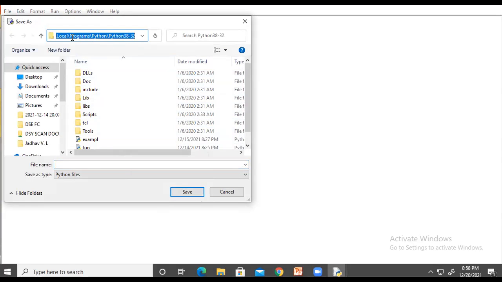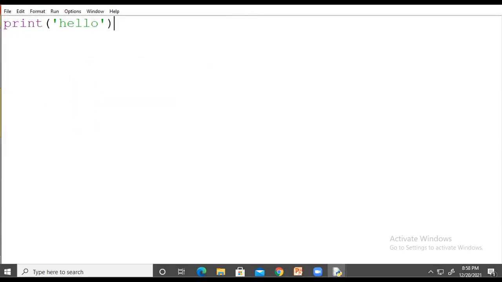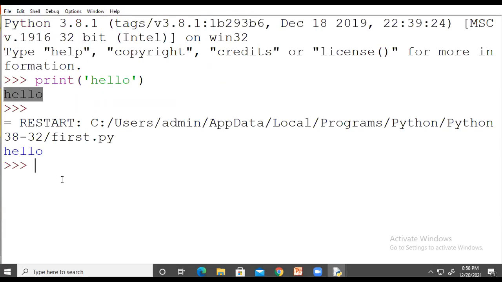You have to see the path, the location where your program is saved. Here I write first. And how to run? The Run button is there. Click on Run and then Run Module, and you can see the output. It is another way to execute our program. How to execute a program?